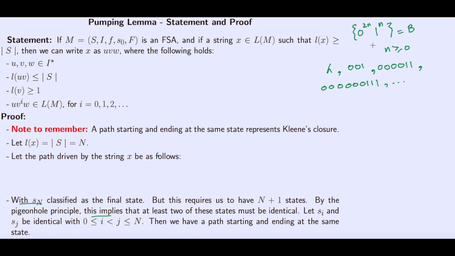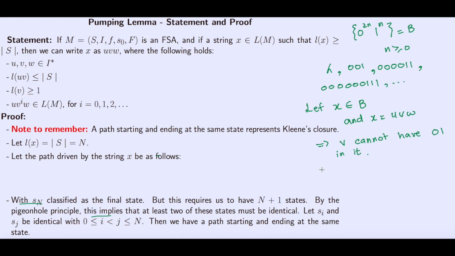Now we have to prove that this language is not regular. Our strategy is that we will prove that this set of strings does not satisfy the pumping lemma. So let x belong to B. Then we can write x is equal to u v w. The first observation is that v cannot have 0 1 in it.